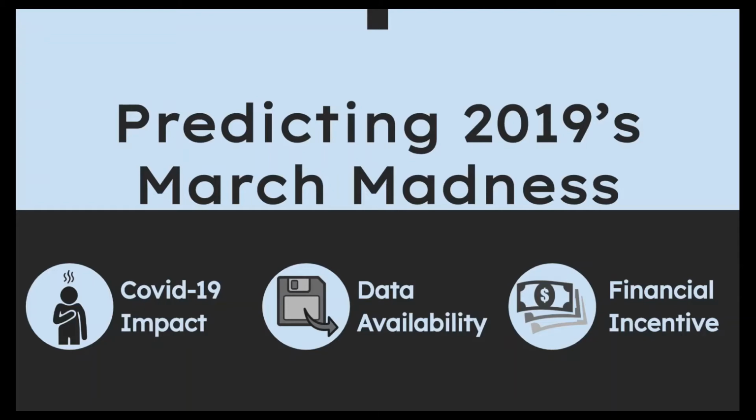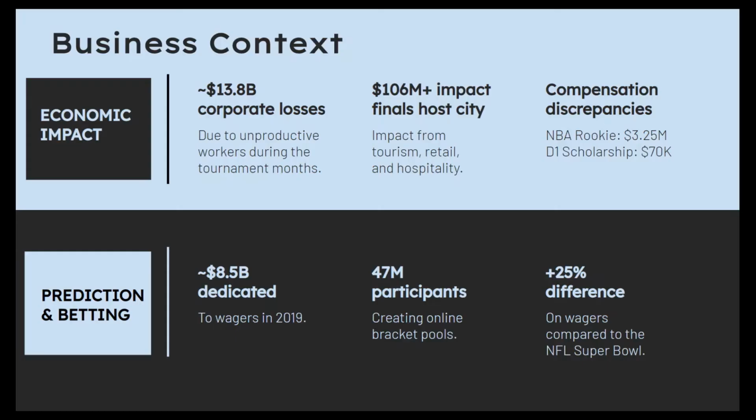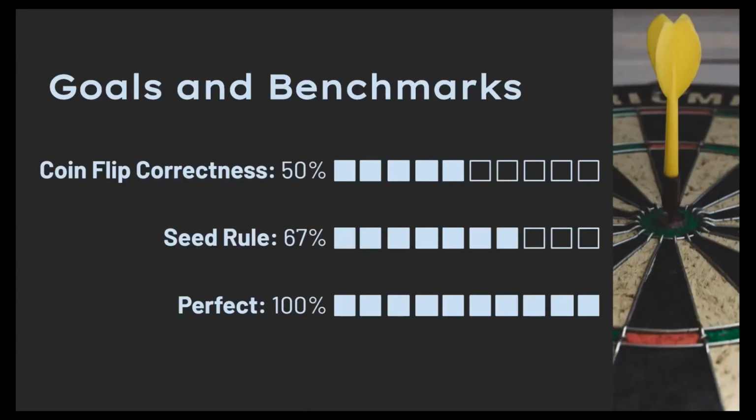This is because the odds of a 100% correct bracket are 1 in 9.2 quintillion, making modeling this problem exceedingly difficult given these odds. Furthermore, sports analytics have grown into a massive industry, with this tournament forming one of the largest betting events in sports history. Therefore, there is significant business incentive behind creating predictive models regarding the March Madness tournament.